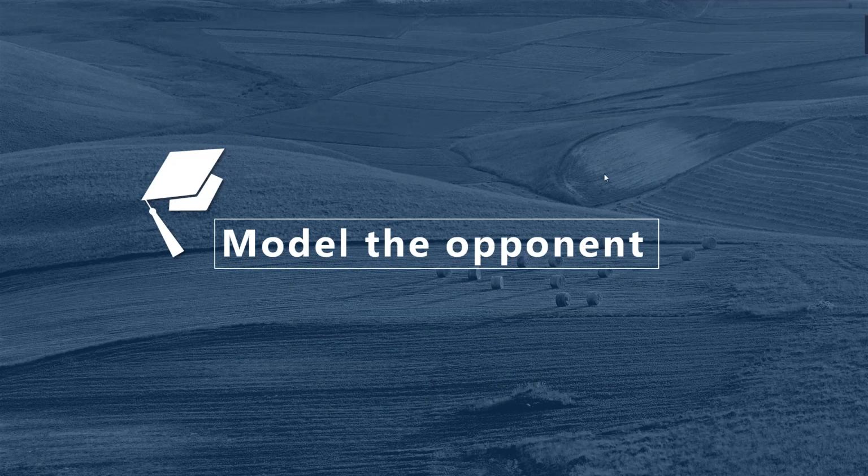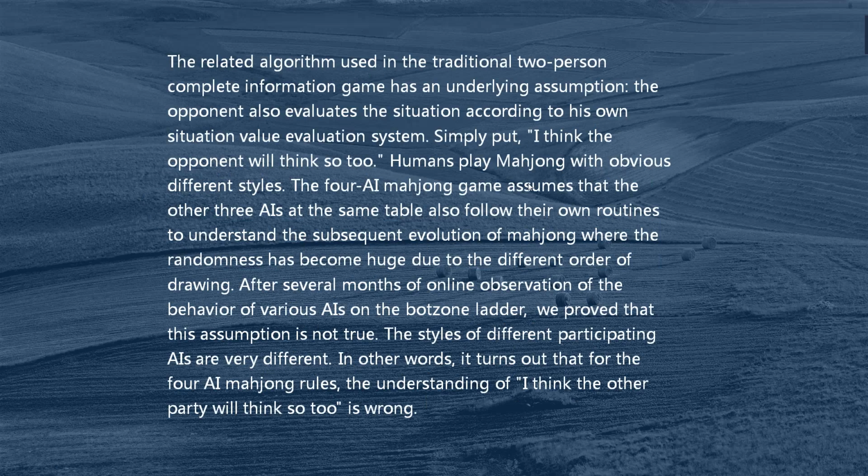Model the opponent. The related algorithms used in traditional two-person complete information games have an underlying assumption: the opponent also evaluates the situation according to his own situation when building the evaluation system.